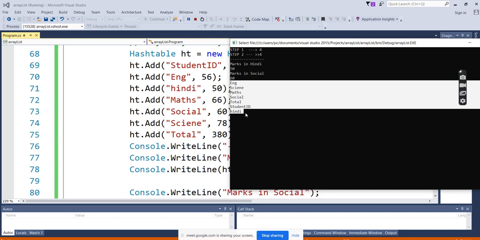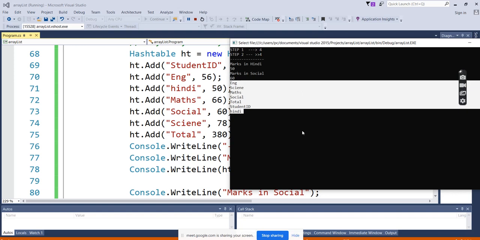Why is it not sequential in the hash table? Because, as we said, the hash table internally converts the values into hash codes. It has a hashing algorithm. So the key will be internally converted to some code values, and based on that code value, it will display the keys in an order.